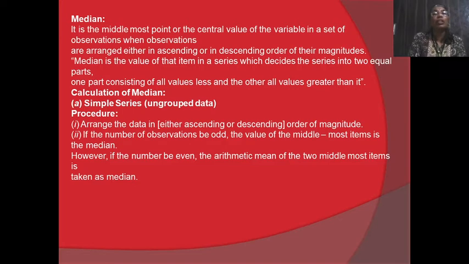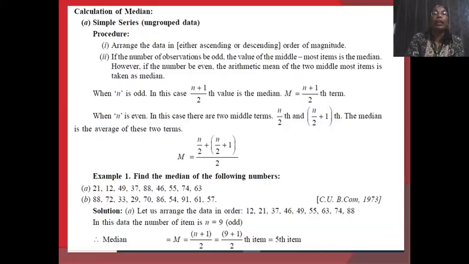The procedure is again a very simple one. We have to arrange the data in either ascending or descending order of magnitude. If the number of observations is odd, the value of the middlemost item is the median. However, if the number is even, the arithmetic mean of the two middlemost items is taken as the median.